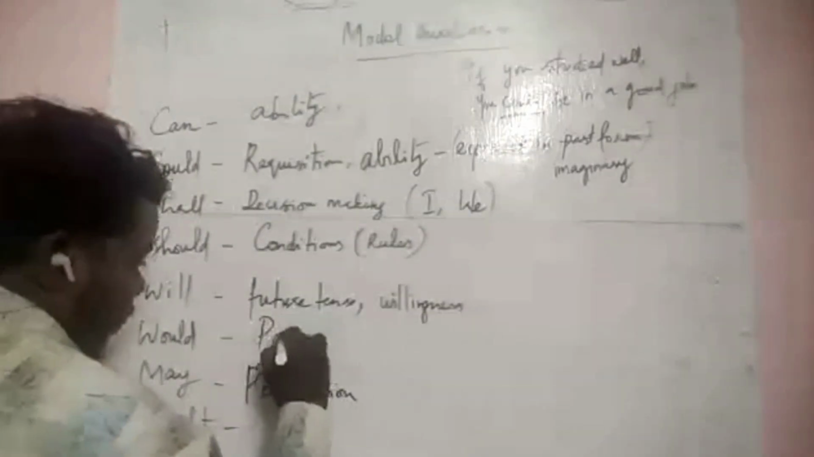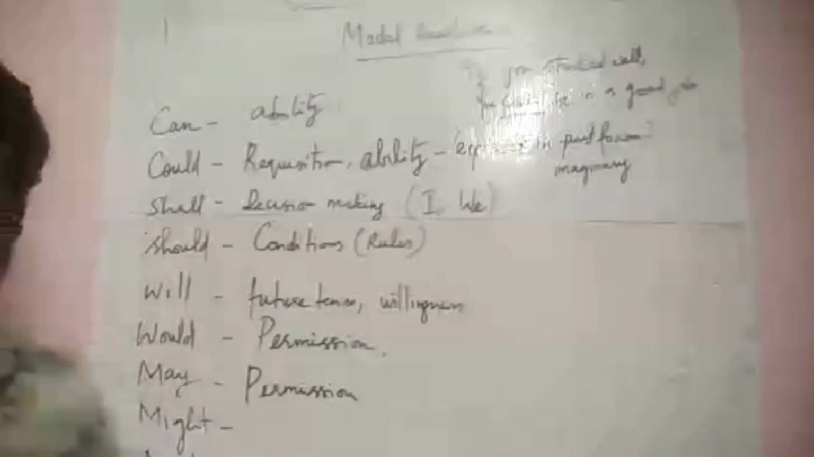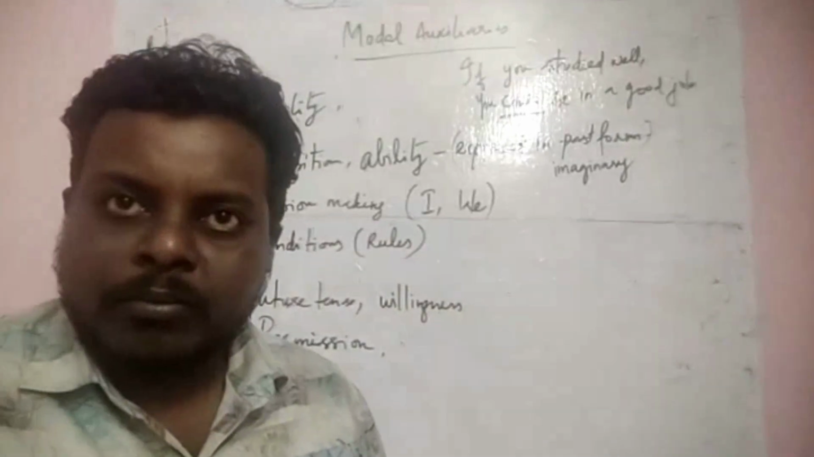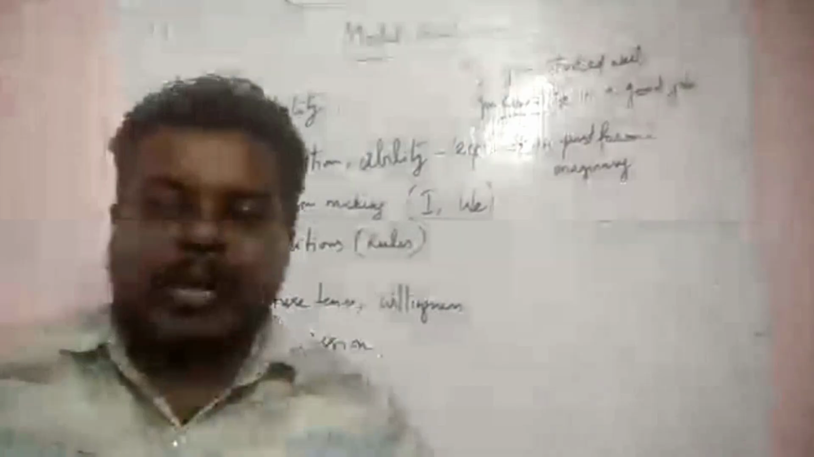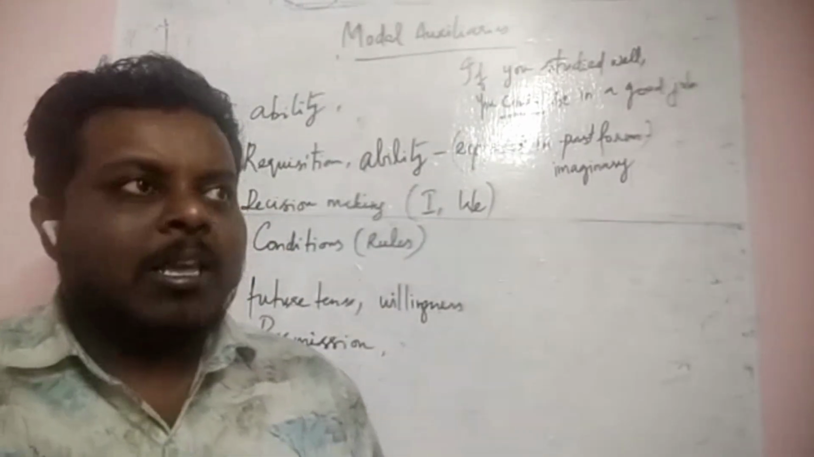Would is for permission. Would you allow me a couple of minutes to talk? It means I'm asking permission. We usually say, can you give me 2 minutes? We say, can you give me 2 minutes?